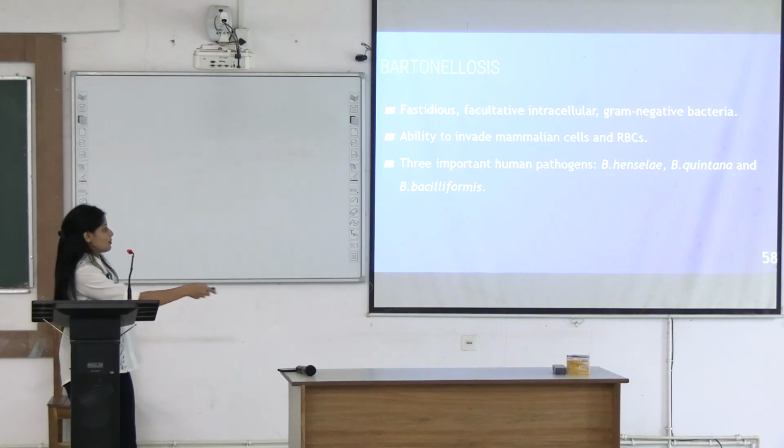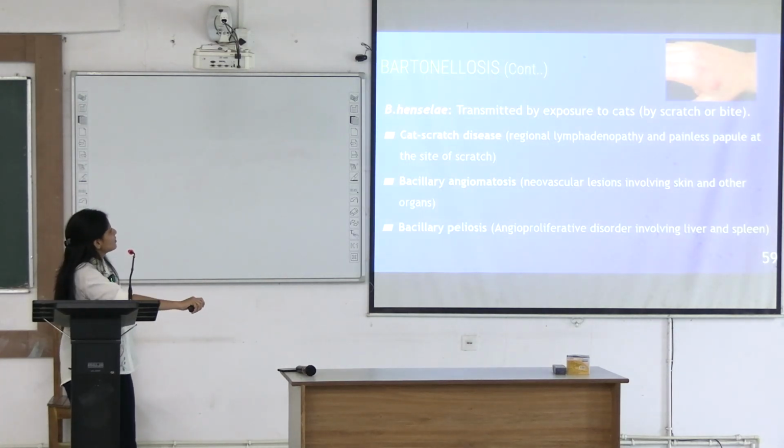Out of this, Bartonella henselae can be transmitted by exposure to a cat scratch. If there is a cat which is scratching or biting you, there might be Bartonella which can get into your skin. What will it cause? It will cause a painless papule at the site of scratch and lymphadenopathy.